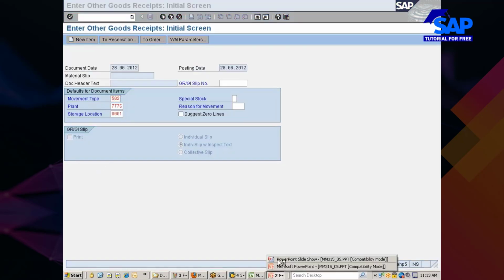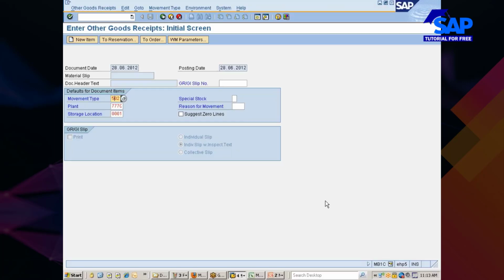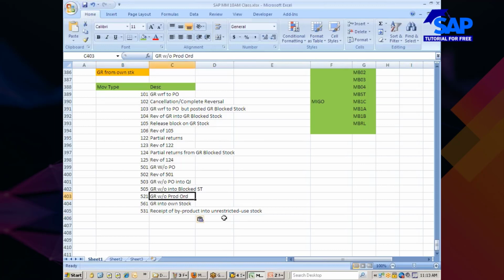Okay, so this is for the goods receipt of initial entry into inventory data, movement type 561. Without purchase order: 501, 503, 505. Without production order: 521, 523, 525. What is 523 and 525? Sundarrao garu or Pavitra, I think you two are talking among yourselves. GR block stock for without purchase order. 523 is GR without production order into quality inspection. 525 is GR without production order into block stock.